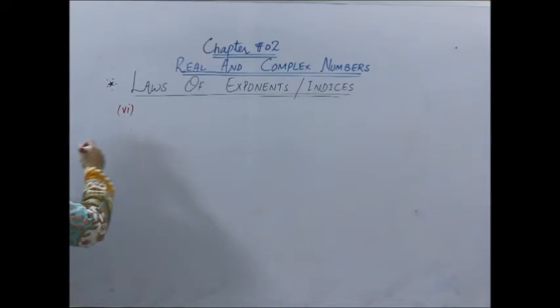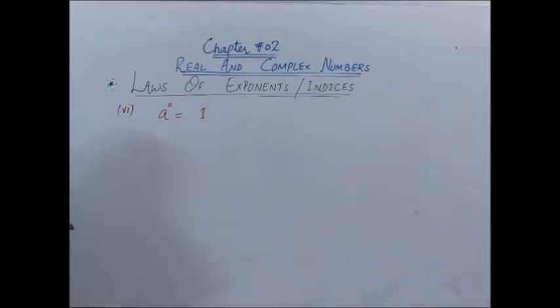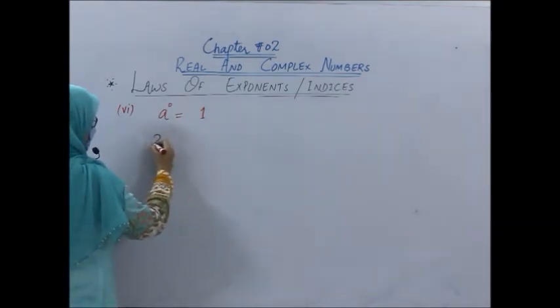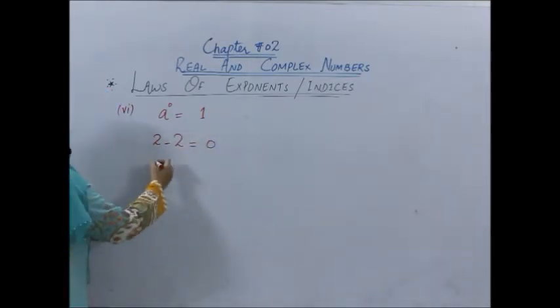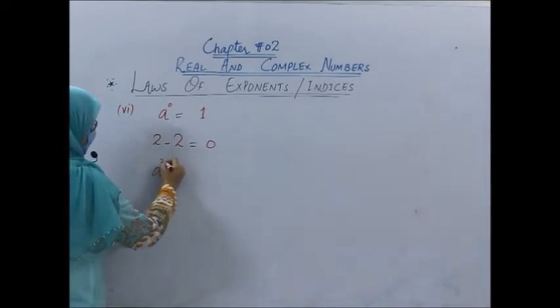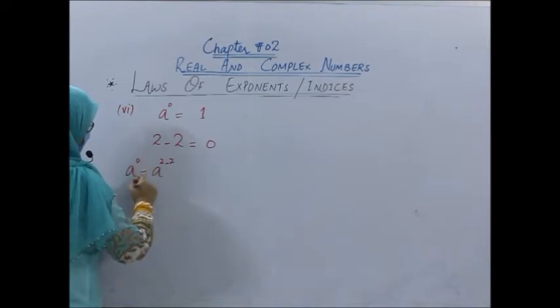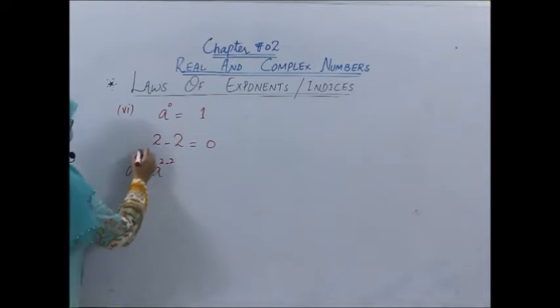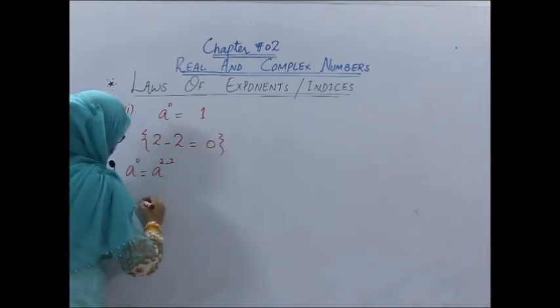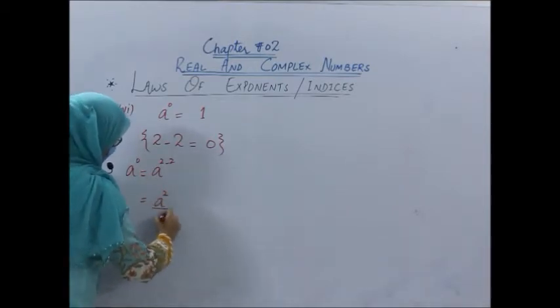Now the sixth law of index says something power 0 is equal to 1. How is something power 0 equal to 1? Let us see. Can you write 2 minus 2 equals 0? Yes, of course. So can we write a power 2 minus 2 as a power 0? Yes, of course. Now, by the law of index, we can write it like a power 2 divided by a